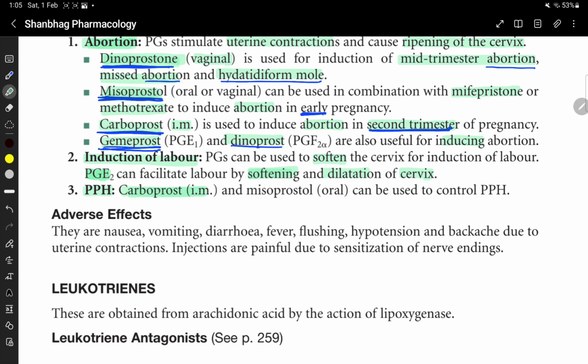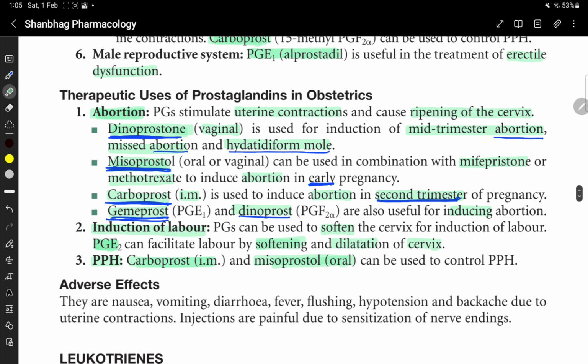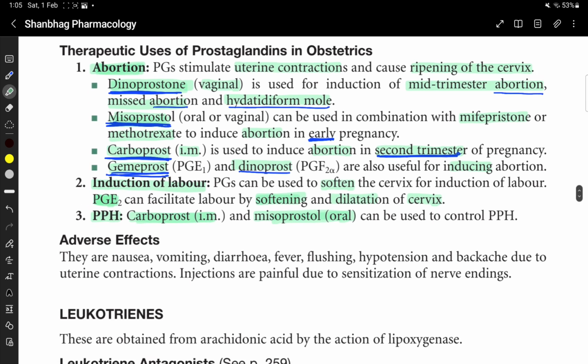Carboprost IM and misoprostol oral can be used to control PPH. Three therapeutic uses of prostaglandin in obstetrics: abortion, to control PPH, and to induce labor.